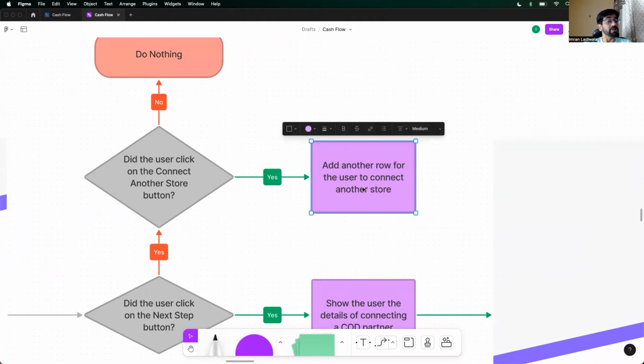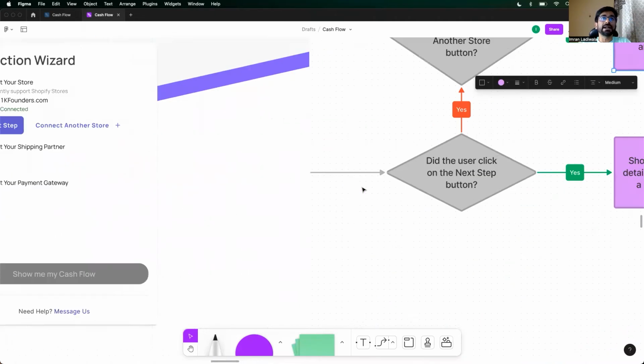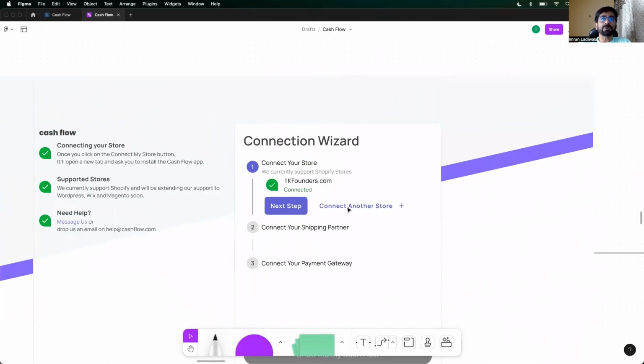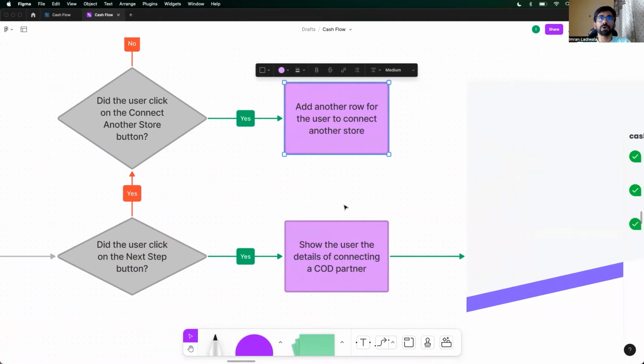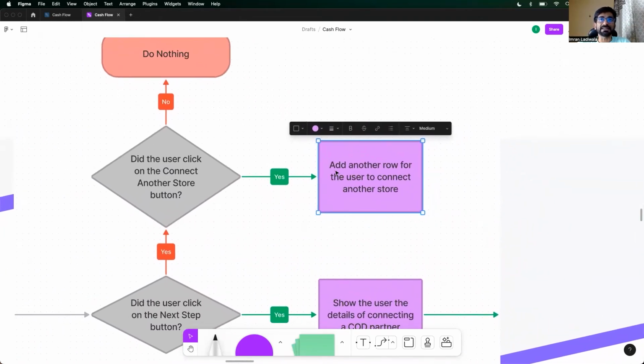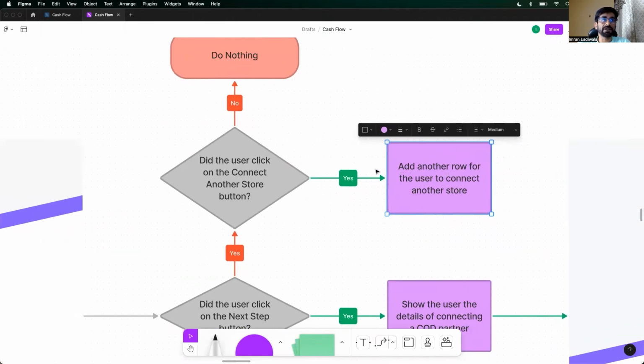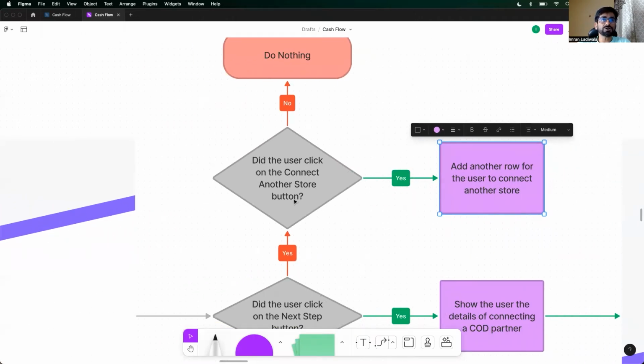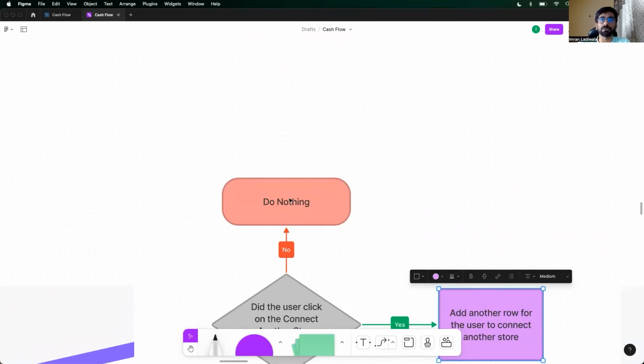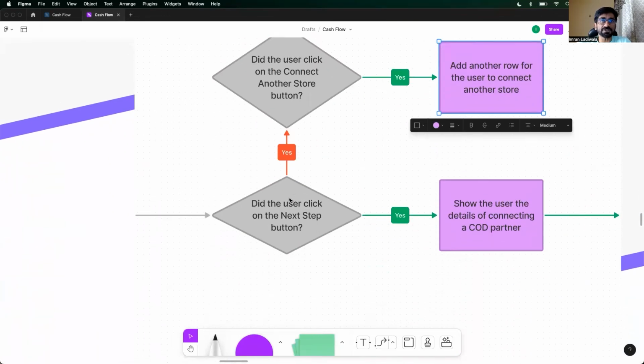This case will not be managed in our MVP. However, for our developers' ease of understanding that, I should be able to add 10 more stores over here, right? We may, one store, connecting one store is free, second store is paid, something like that. I don't know what our revenue model is going to be, but this is the aspect of scalability over here, right? Did the user click on the connect another store button? No, they did not. Okay, then do nothing, right? Wait for the user to take action.